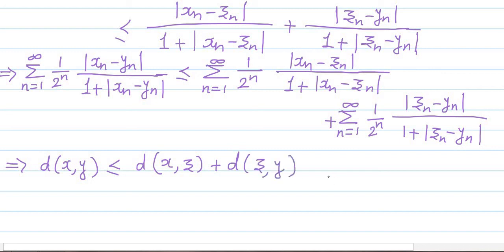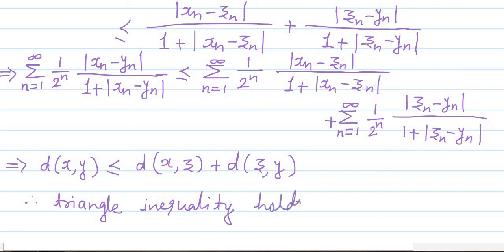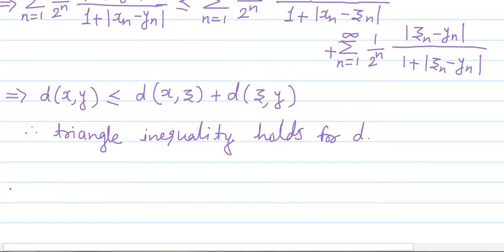So this we have shown. Therefore, the triangle inequality holds for d. Hence we have shown that the triangle inequality is satisfied by the function d.